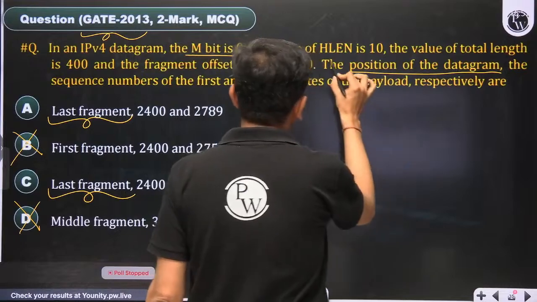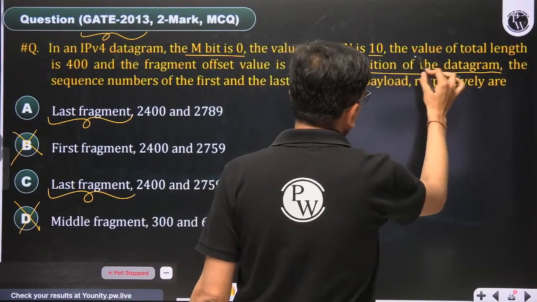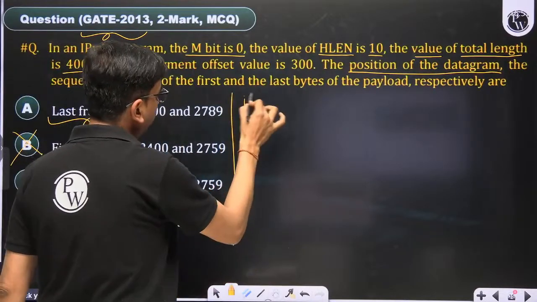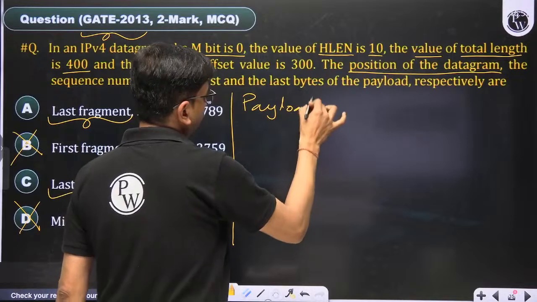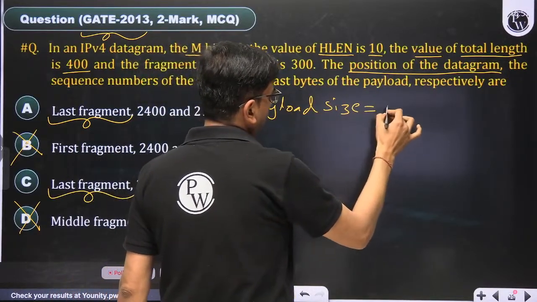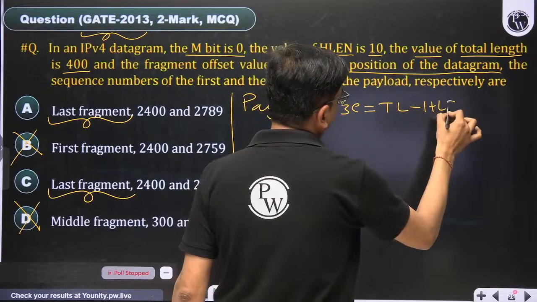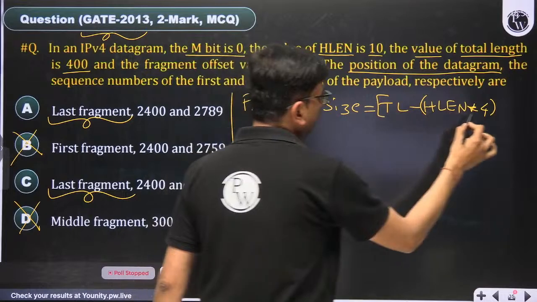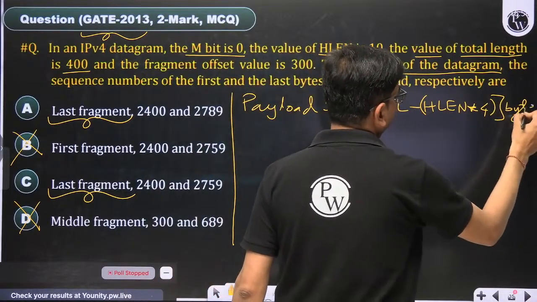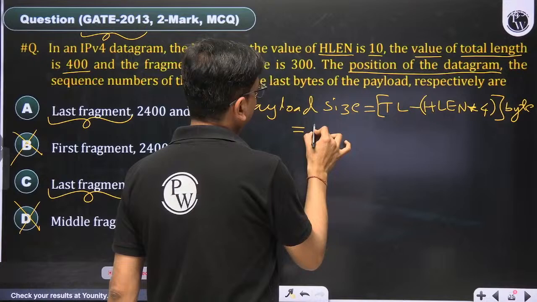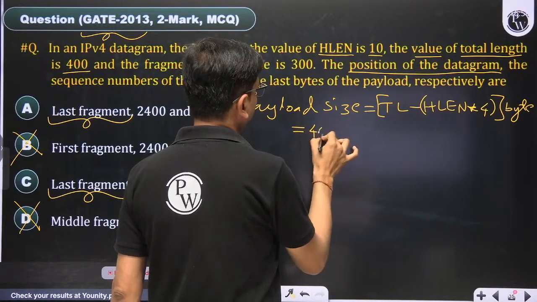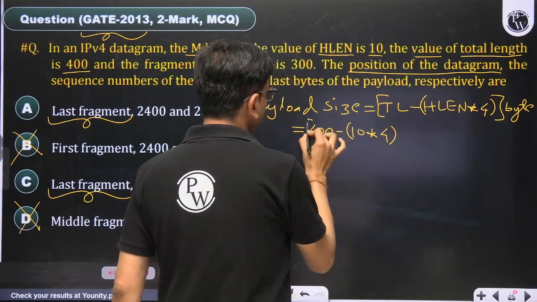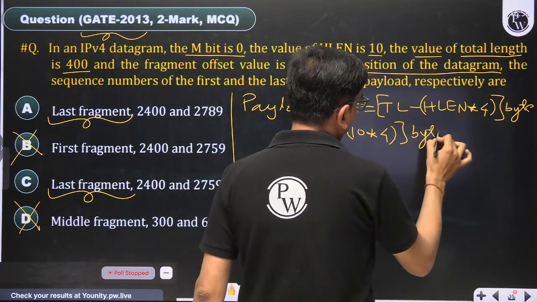And it is saying that the value of HLEN is 10. The value of total length is 400. We have to calculate the payload size. So payload size is basically total length minus HLEN into 4. Do not forget to multiply with 4 because it is in words, we have to convert it to bytes. So the total length 400 is given in the question, 10 into 4 is 40, and the answer is in bytes. So it is 360 bytes.